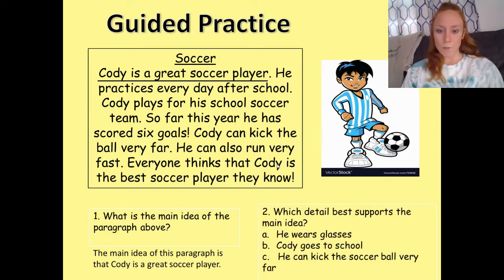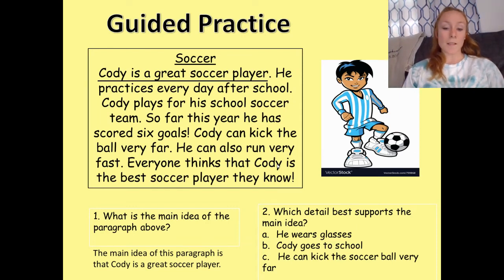Here's question number 2. Which detail best supports the main idea? Well, we know the main idea is that Cody's a great soccer player. So let's go through our options. Remember to use your RUDE strategies. Eliminate answers you know that are wrong. A, he wears glasses; B, Cody goes to school; or C, he can kick the soccer ball very far.